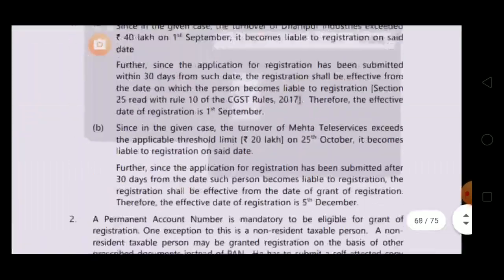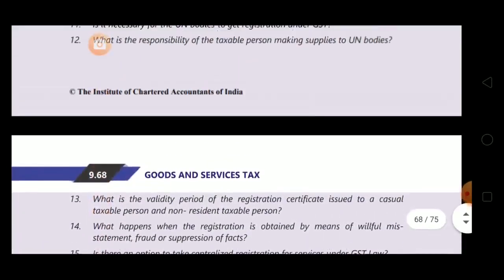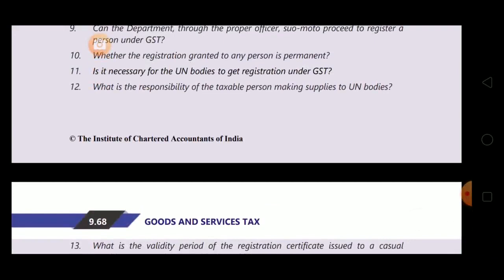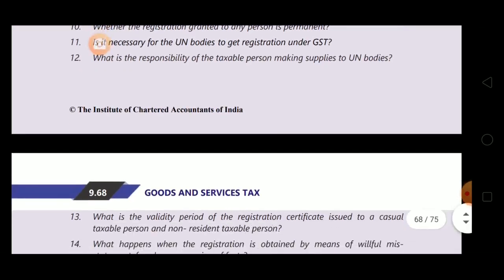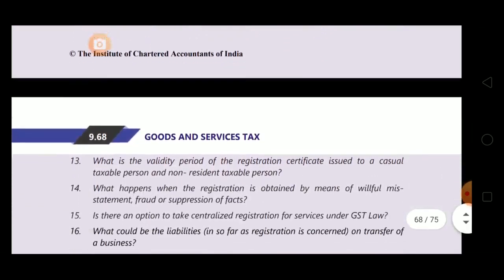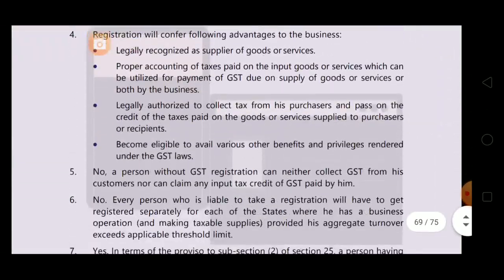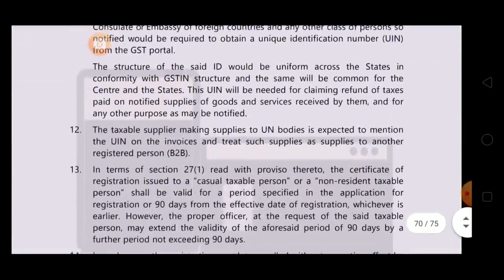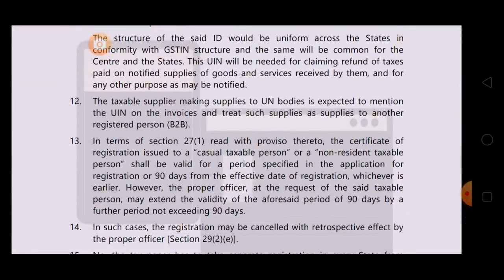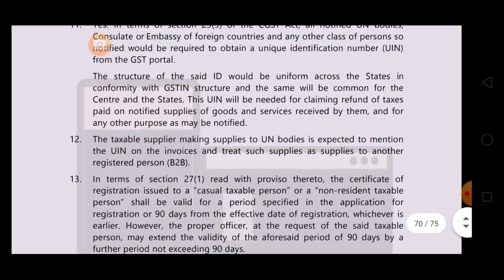Next question. Question number 12. What is the responsibility of the taxable person making supplies to UN bodies? To mention this UIN number in the invoice. See the answer. The taxable supplier making supplies to UN bodies is expected to mention the UIN on the invoices and treat such supplies as supplies to another registered person. This is B2B, business to business.